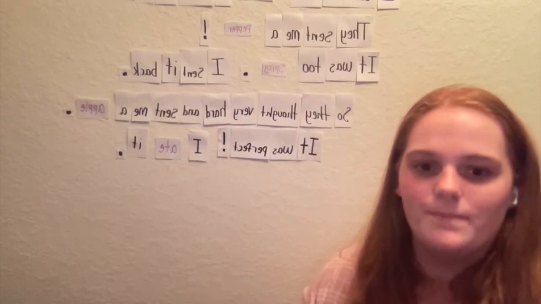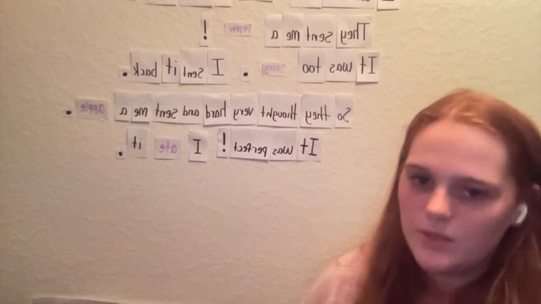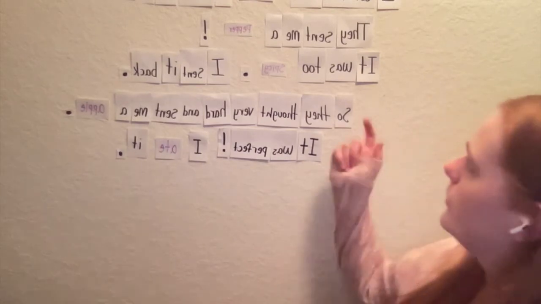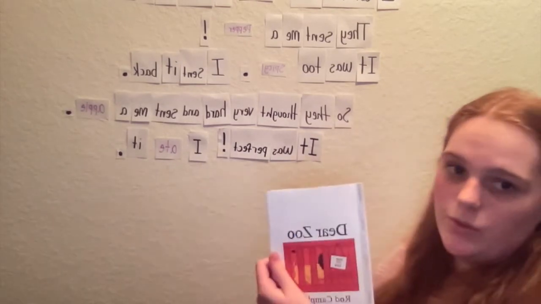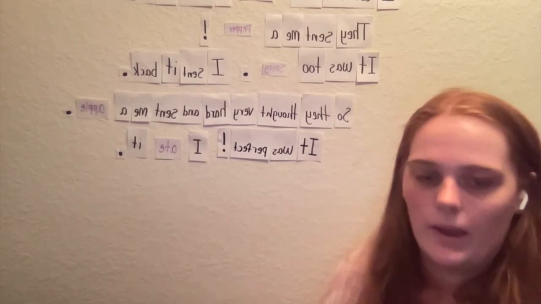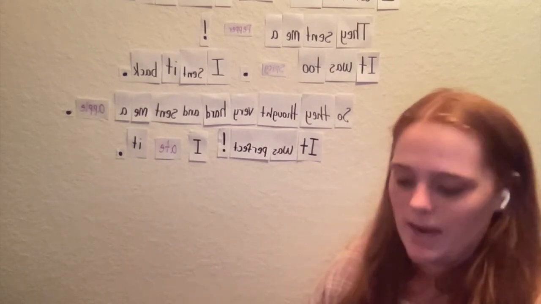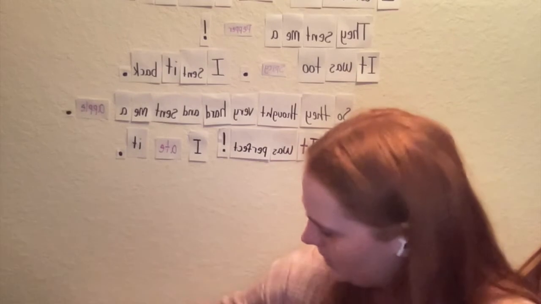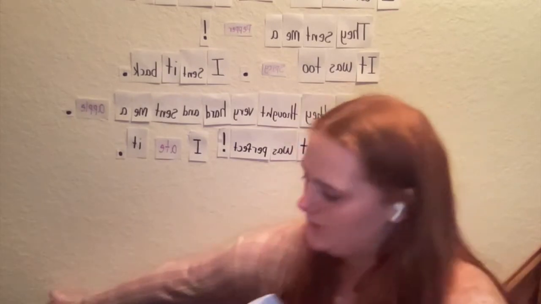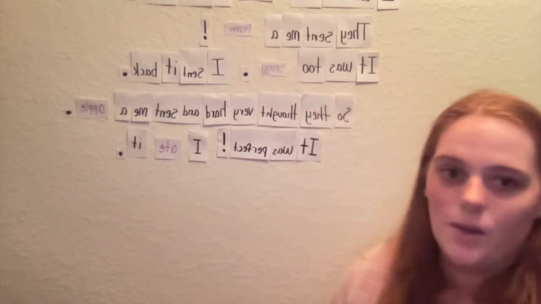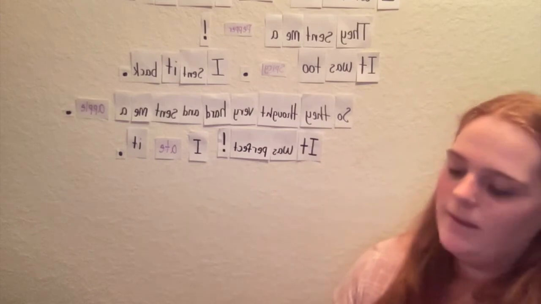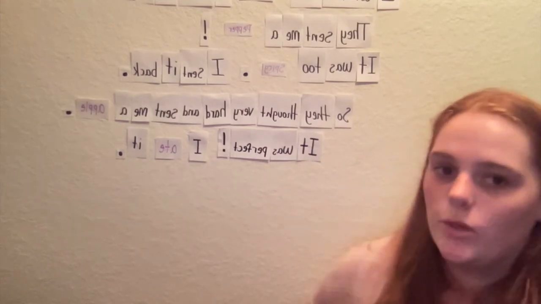All right, so in yesterday's activity, we worked on rewriting the Dear Zoo story to talk about our own story, about how we wrote to the store. Today, I want to use the same book, and we're going to do another activity to talk about what this book was about. So I think we should make a poster about this book, and kind of a large quilt, really.